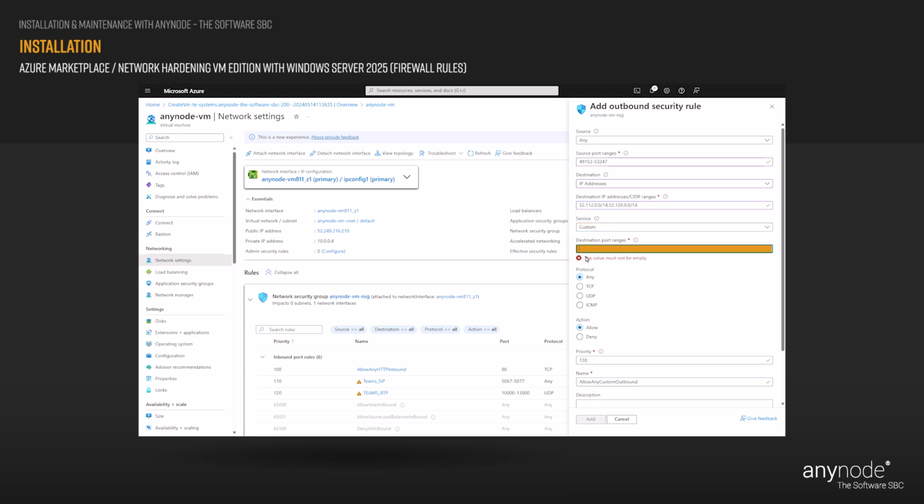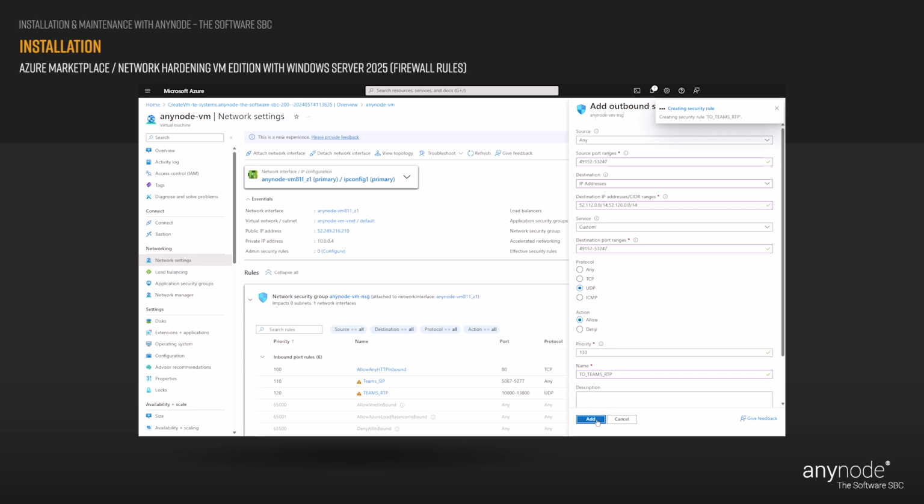At destination port ranges, use 49,152 to 53,247. At protocol, choose UDP. At action, choose allow. Accept the default value for the priority. At name, use T_Teams_RTP. Click on the Add button to continue.